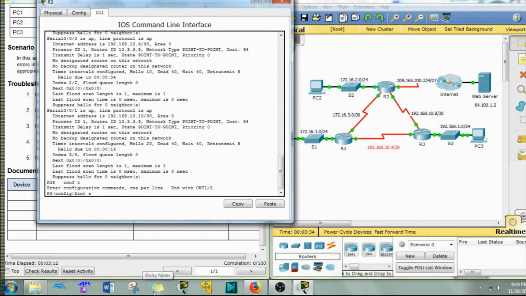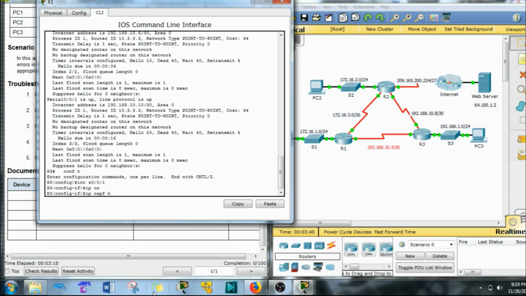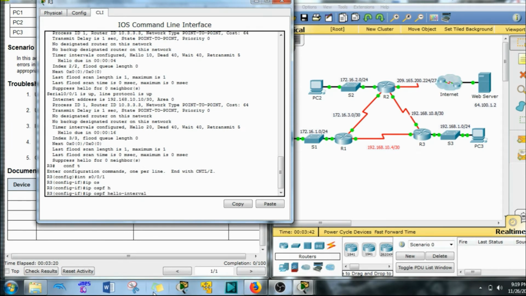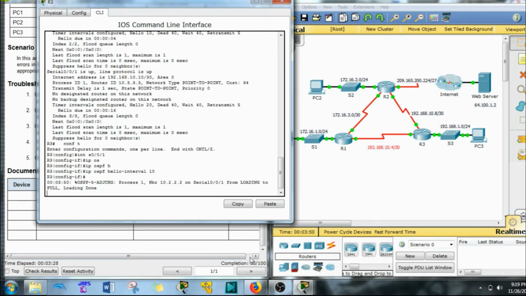Configure terminal, interface Serial0/0/1, ip ospf hello-interval 10. That's going to change it to 10. Enter. Now just give it a couple seconds and we're going to get that neighbor adjacency up and running. And there it is, our neighbor adjacency with 10.2.2.2, which is router 2.